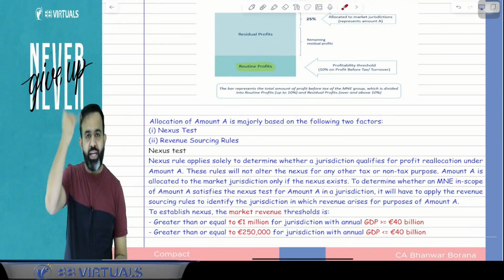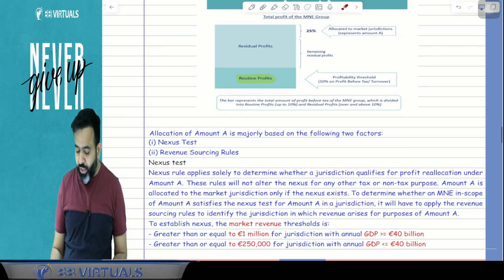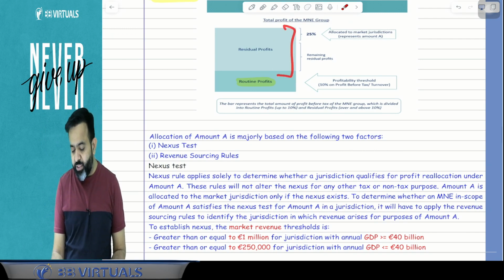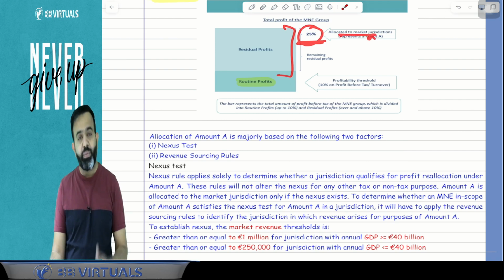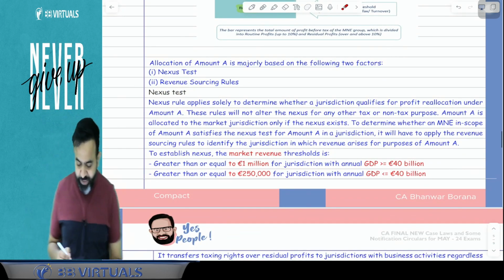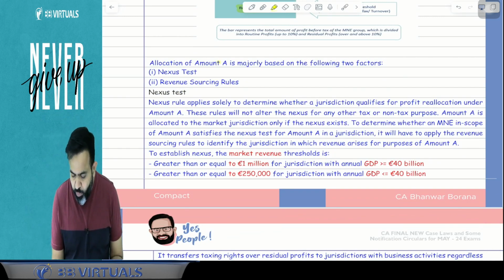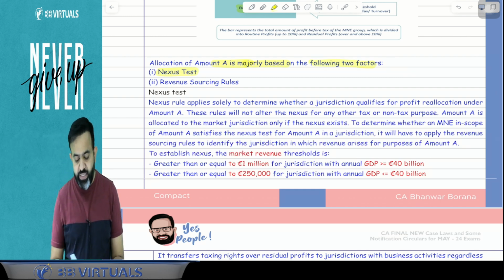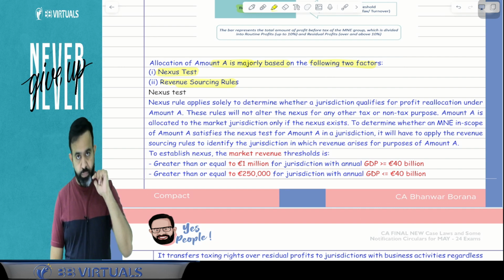10% is routine profit. In excess of 10% is called your residual profit, and out of this residual profit, 25% will be allocated to the market jurisdiction. But how will this allocation be made? Try to understand. Allocation of Amount A is majorly based on two factors: one is the nexus test and one is the revenue sourcing rule.